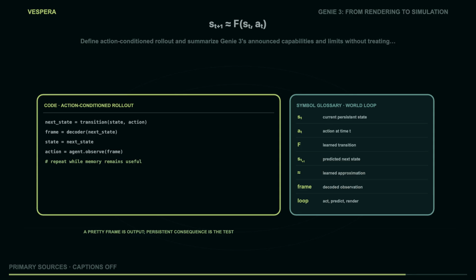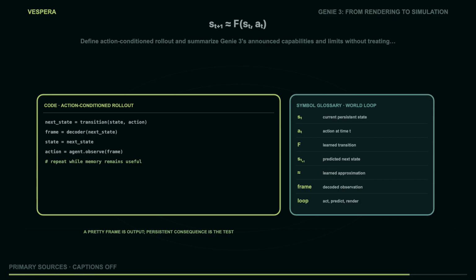That is why the Genie transition is an original diagram rather than scraped demonstration footage. A demo clip can be illustrative, but its provenance, editing, and hidden interaction history may be unclear. Our plate only carries the structural idea from one generated observation to a state node, an action arrow, and a next observation. The source citations carry the factual claims. The diagram carries the explanatory relationship.